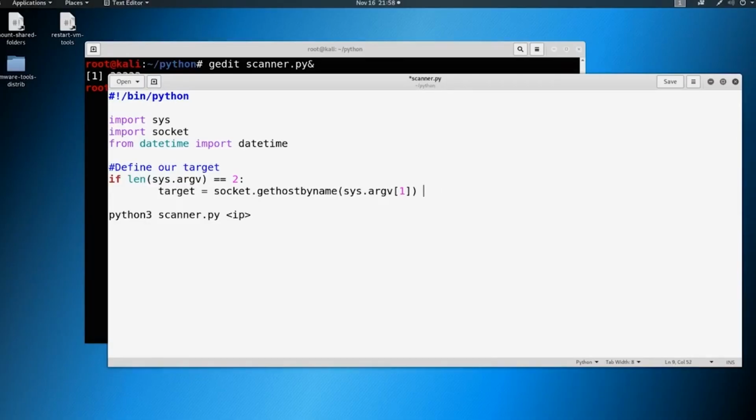Why are we doing this? Well, we're just translating a host name to IPv4. Now this is not inherently necessary. We could just declare the target by input. It could just be target equals sys.argv[1]. But we're taking an extra step here in case, instead of somebody putting in an IP address, they just put in a host name.